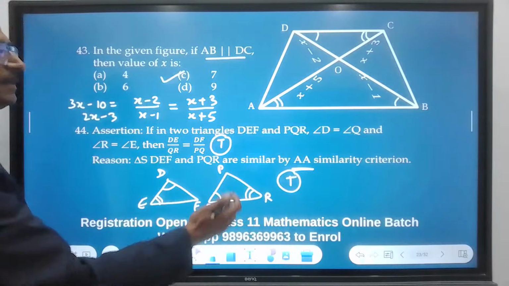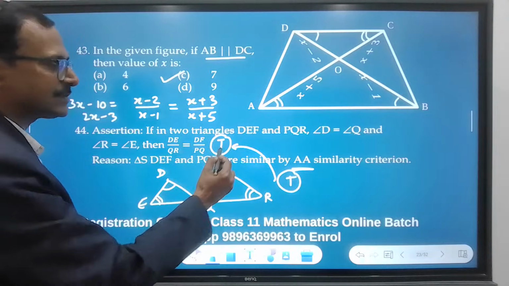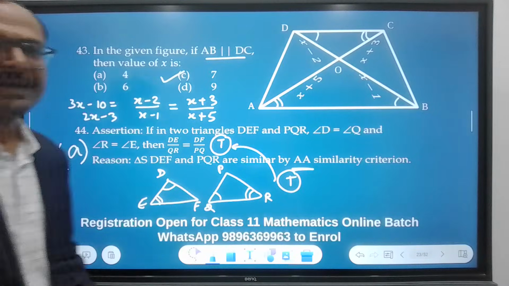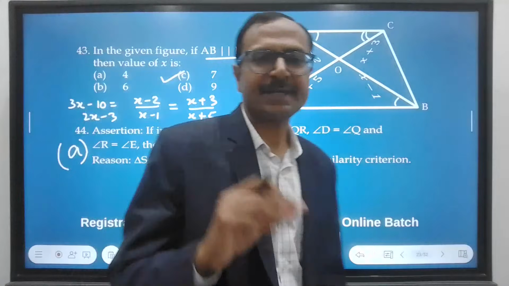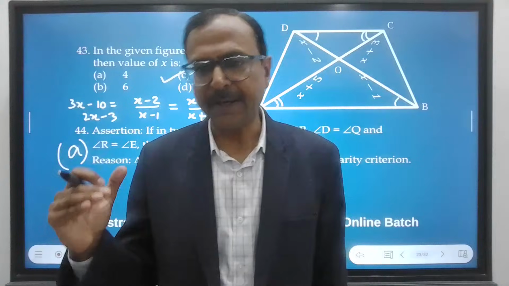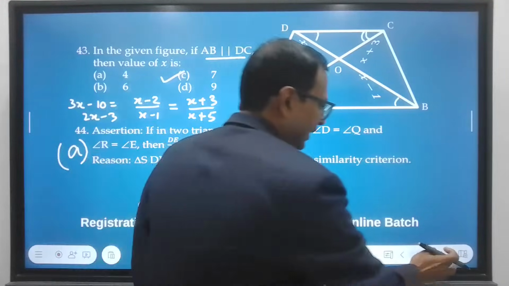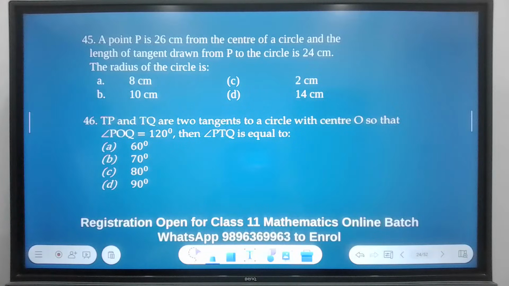And because they are similar, then only this correspondence comes in. So the answer for the question is A. That means both assertion and reason are correct, and reason correctly explains the assertion. Right? Okay. Let's quickly move on to the next one.